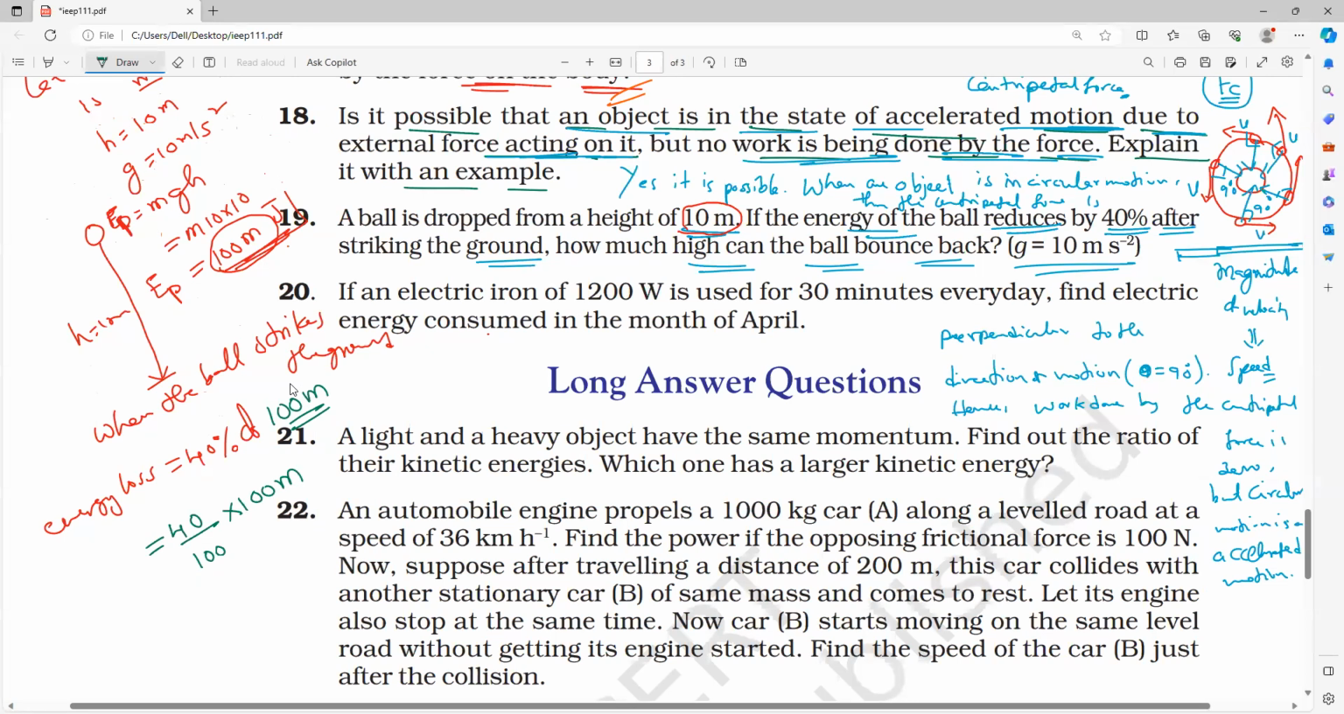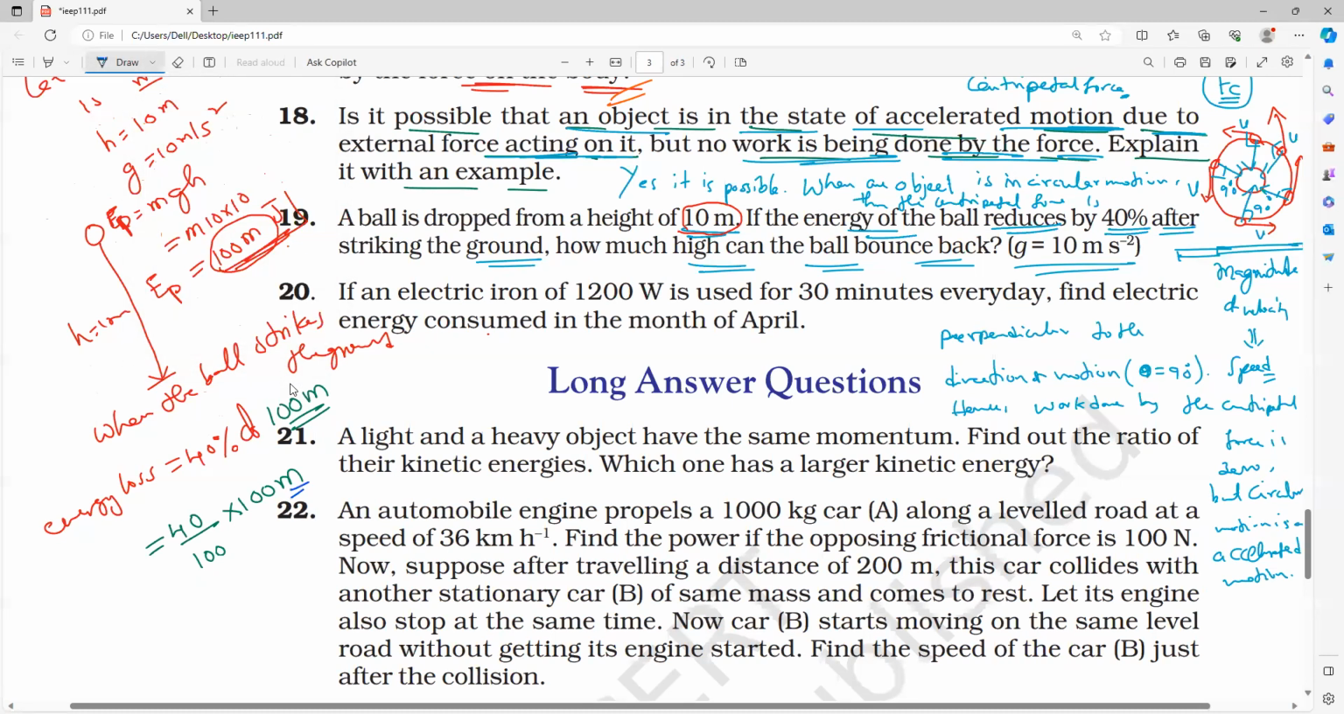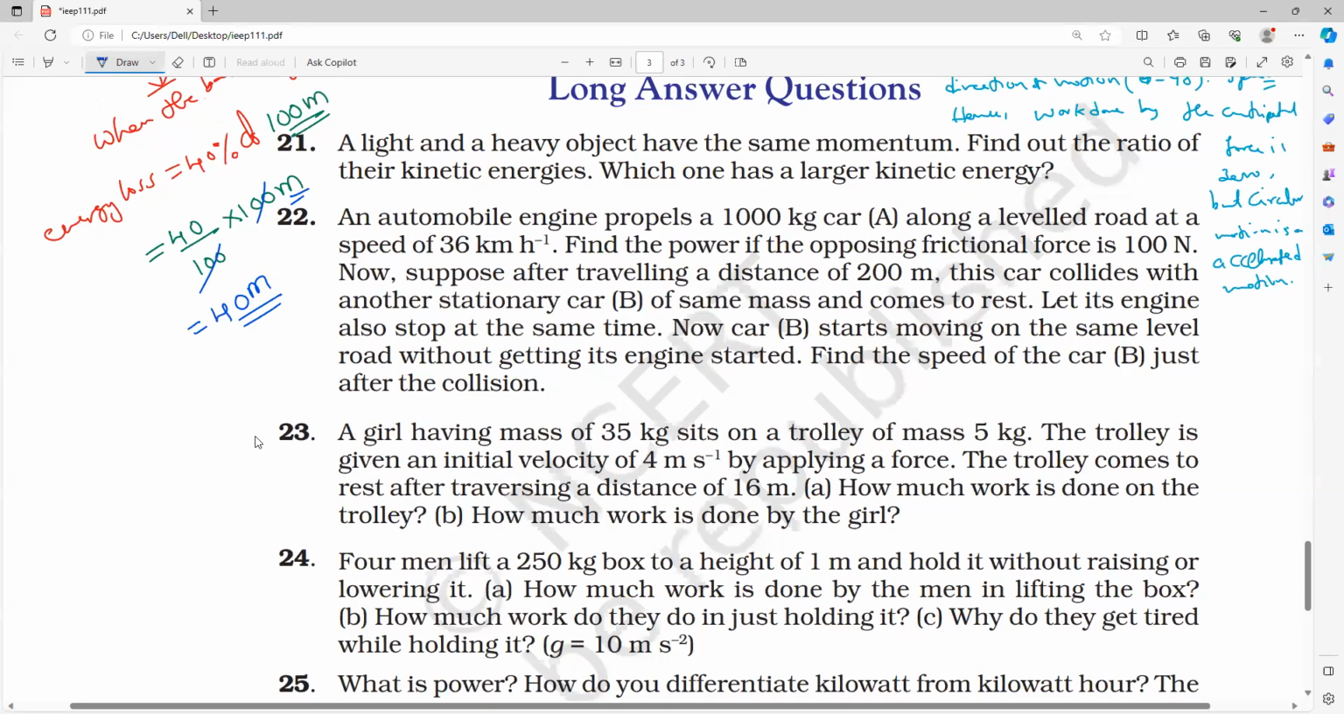Here M means what? Not unit. M means mass. So 100 into 100 gets cancelled. So what is the energy loss? 40 M. So what is the energy left? Anybody can tell? Energy left is equal to 100 M minus 40 M, which is equal to how much M?